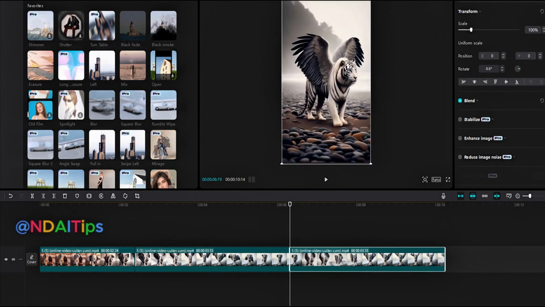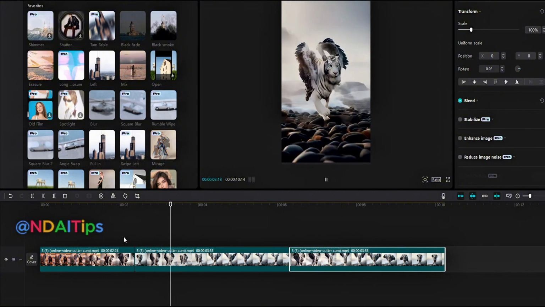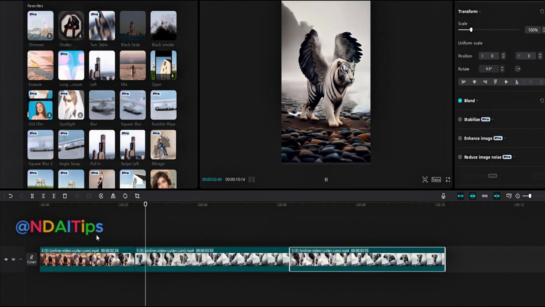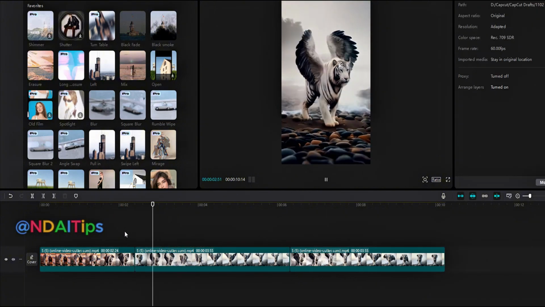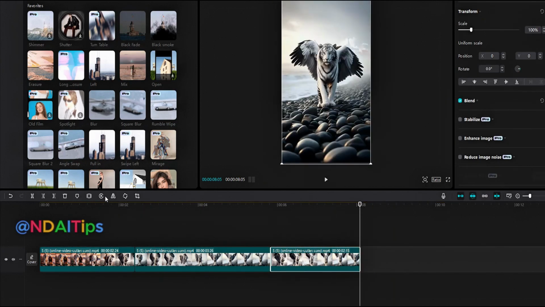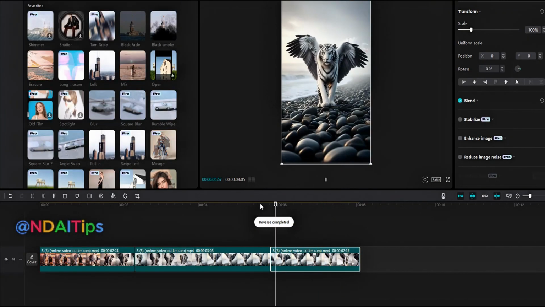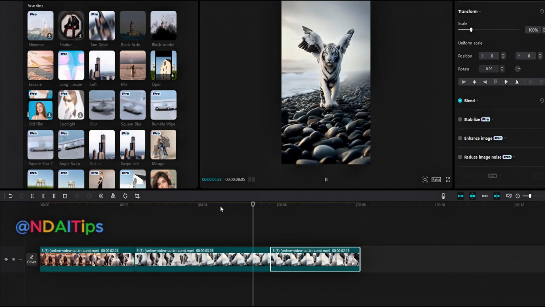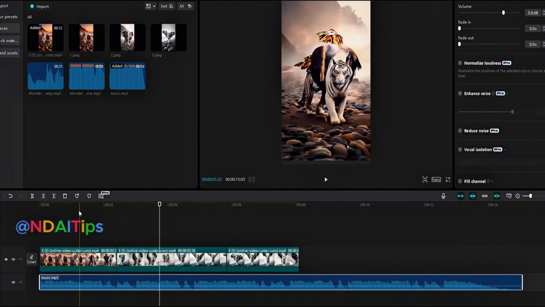Move the final segment to the second position. Adjust it a bit larger to match the first segment. Cut this section out and reverse the video to align with segment 2. Add background music and the sound of a tiger roaring.